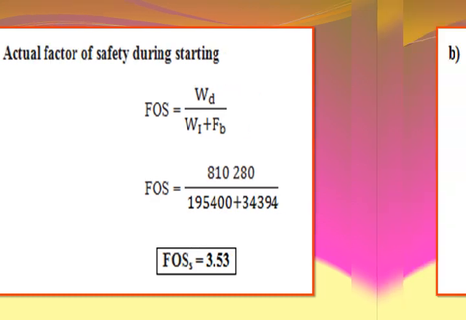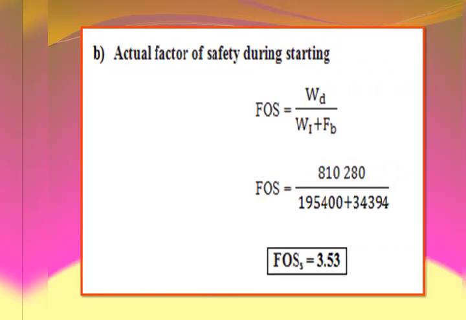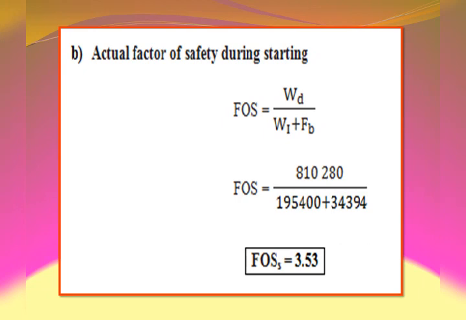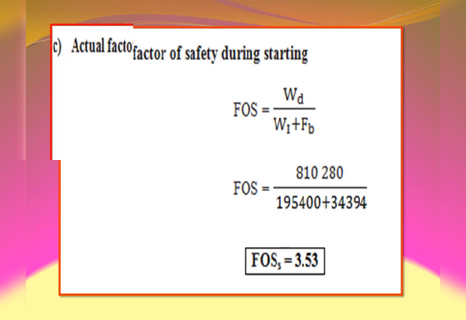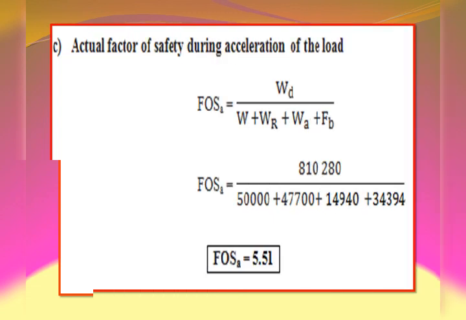Now, factor of safety during starting can be evaluated using the ratio: factor of safety is equal to design load to the summation of impact load plus bending load. By substituting those values, FOS is equal to 8 lakh 10,280 divided by 1 lakh 95,400 plus 34,394. By simplifying this, we get factor of safety during starting equal to 3.53.